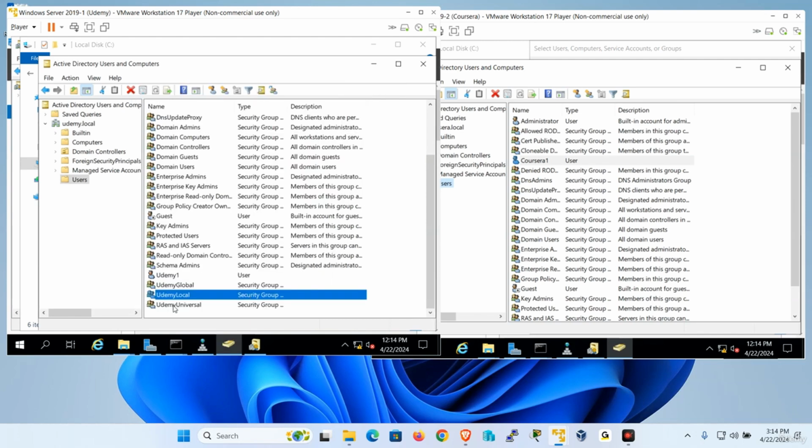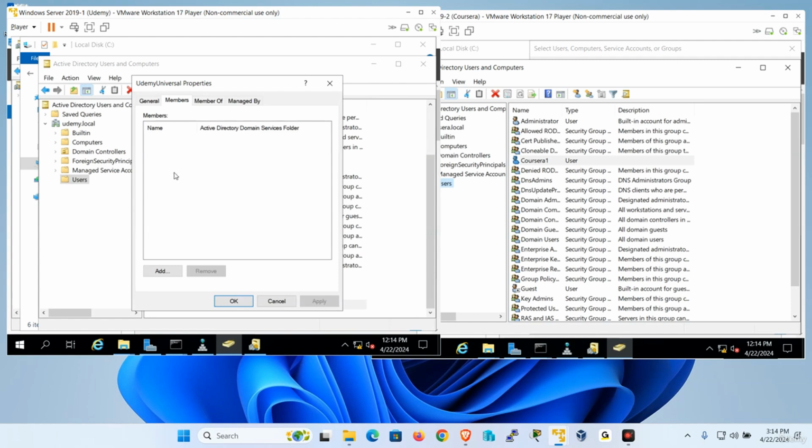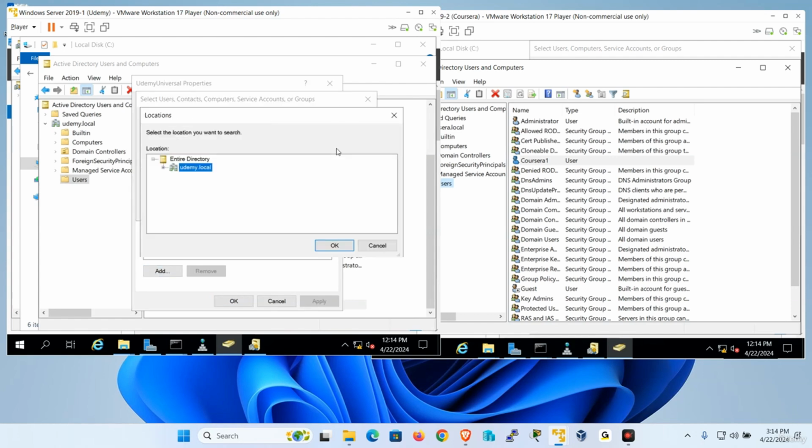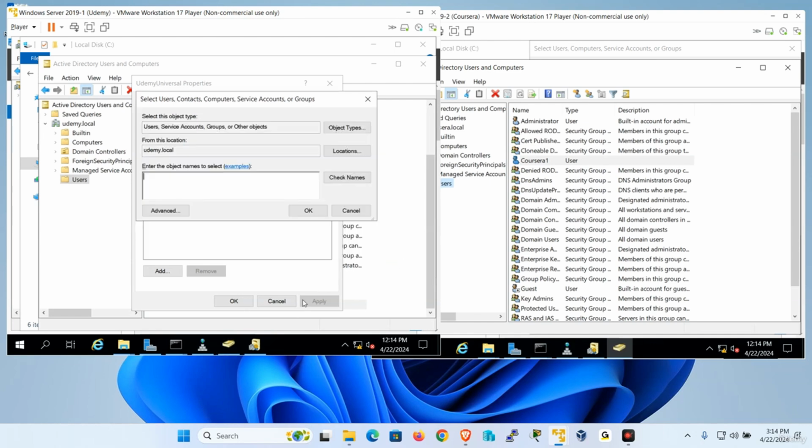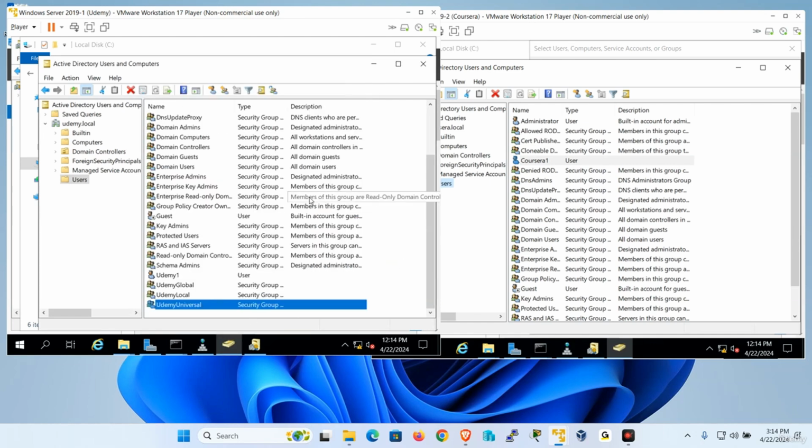How about universal? Let me double click universal. Members, add location. I don't see it. Universal is for the same forest, like all the domains in the forest. Local, which means I could add users from another trusted forest. You see that? This is perfect. Okay. That's what I wanted to actually show you.